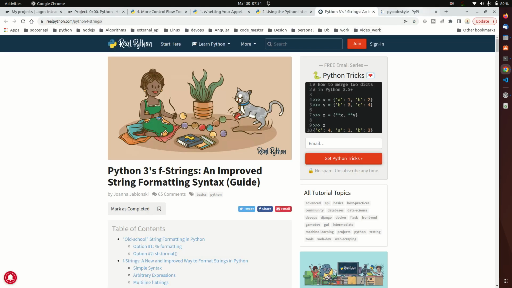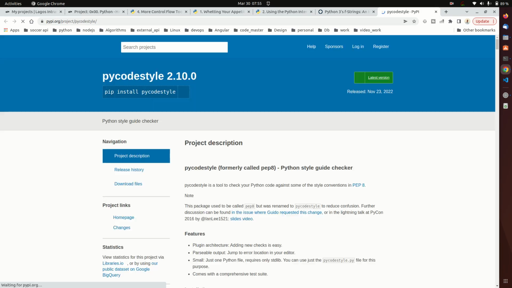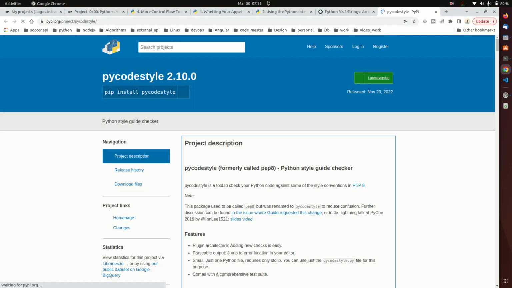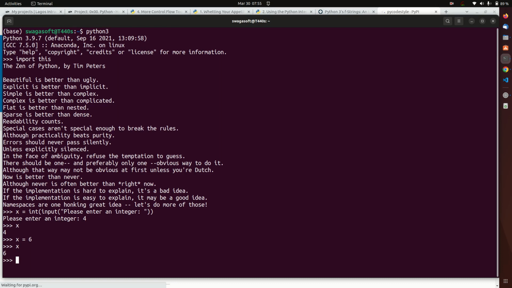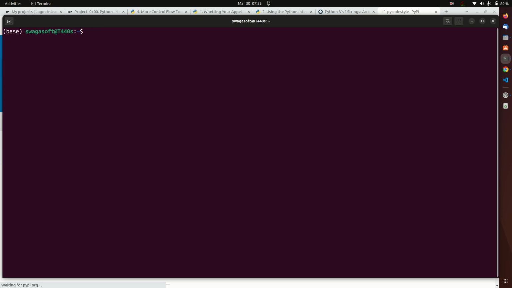So for the Python code style, in our previous project when we were working with C, we used to test our code using Betty. In our previous program, we would type Betty and the name of the file, for example main.c.